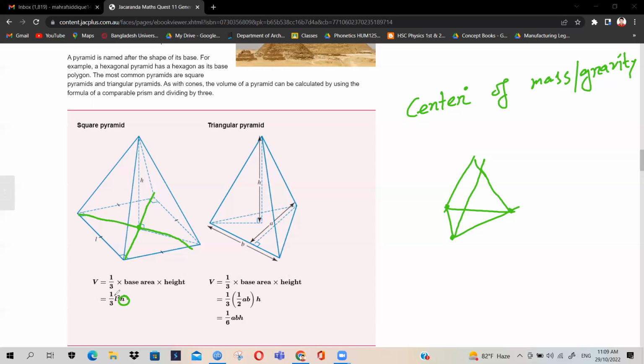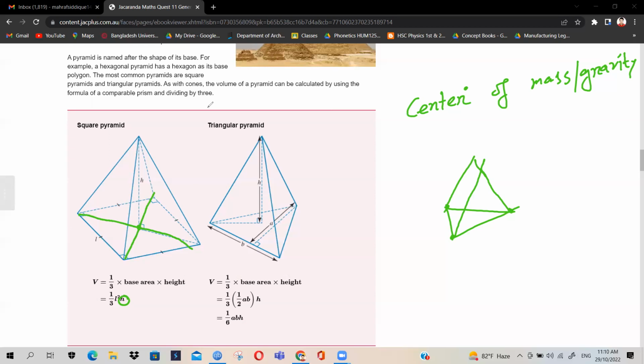Now again, think about it. The base area would become half times the base of the triangle times the height of the triangle. That will also change, right? So considering all of this, what we can understand is that if you rotate the base or change the base of a pyramid, and if it stays a pyramid, or even if it doesn't stay a pyramid, the volume's formula will change. Understand my point?